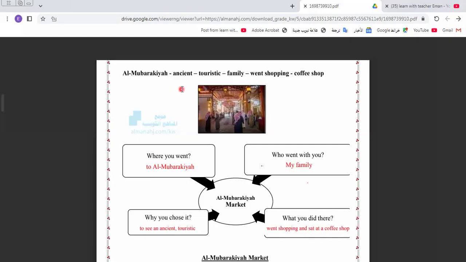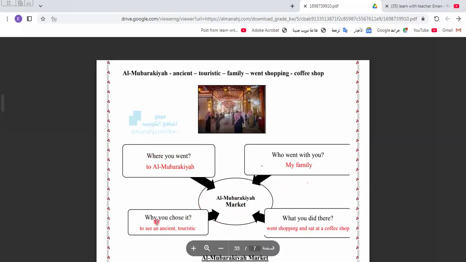Okay, المباركية, Asian, touristic, family, went shopping, coffee shop. And I think that the coffee shop and the bazaars in Khan al-Khalili are similar to the Mubarakiyah market in your country. So here we have the questions and we answer them to make a paragraph. So here we talk about what? About the Mubarakiyah market. I think this is the famous market in Kuwait.